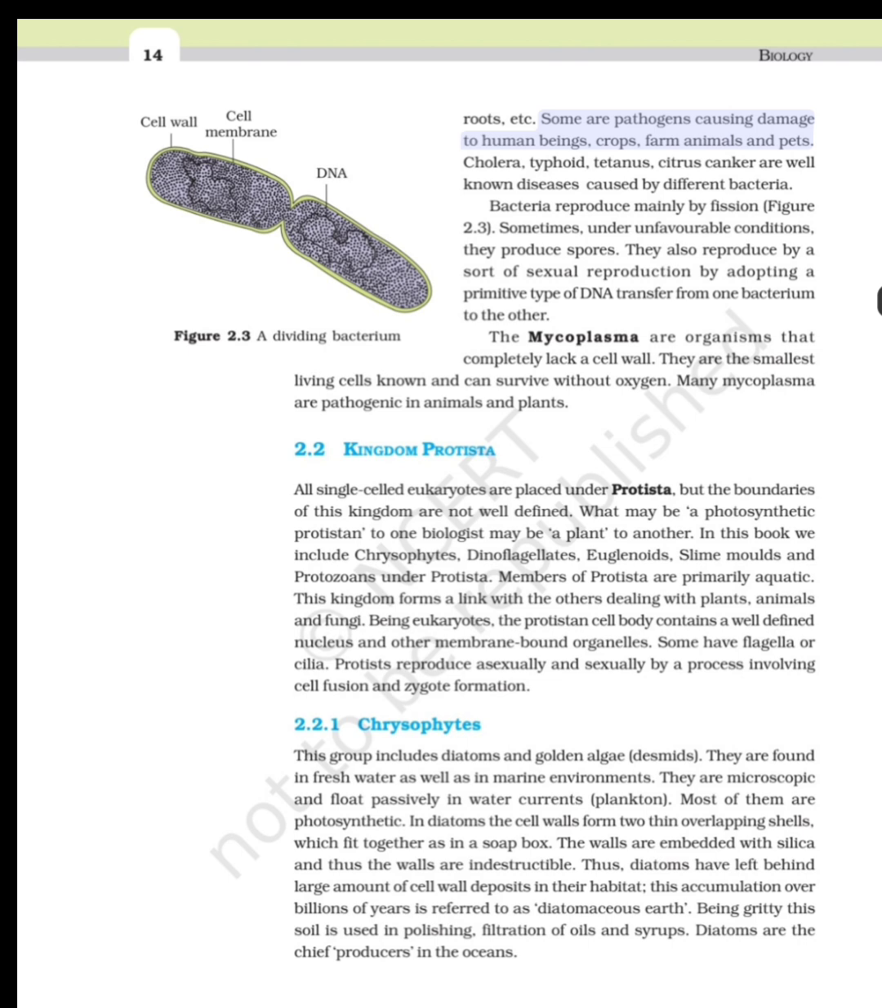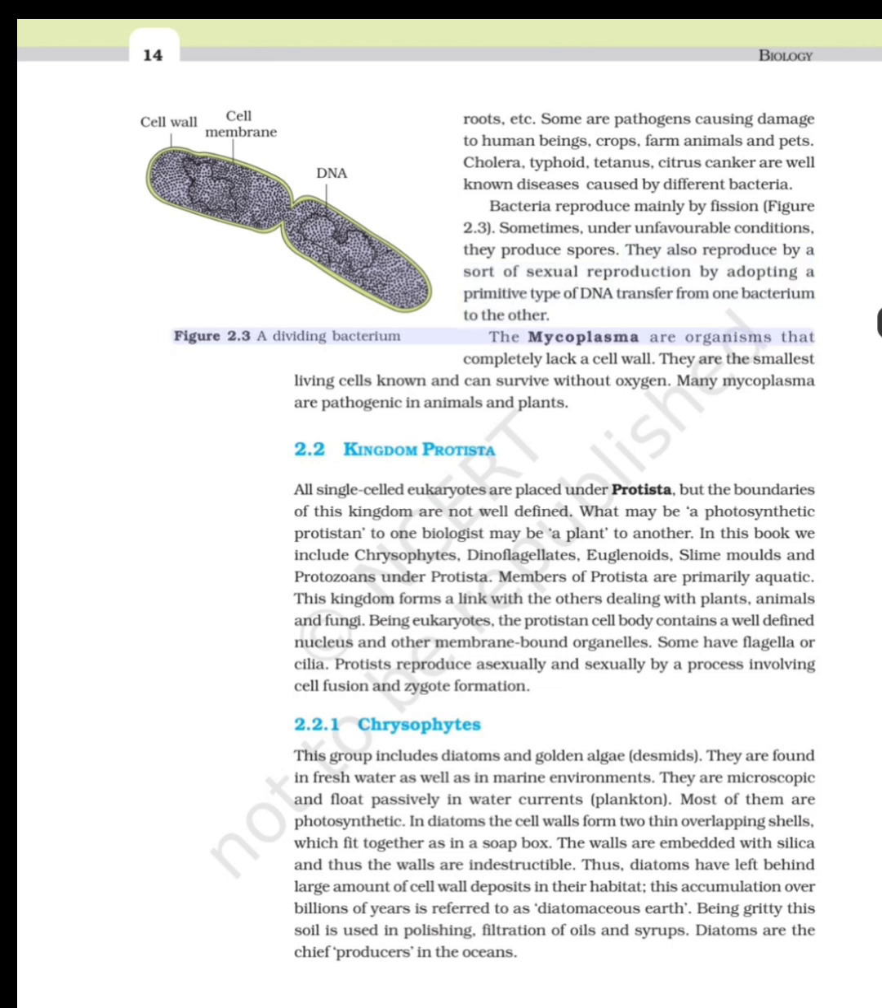Some are pathogens causing damage to human beings, crops, farm animals and pets. Cholera, typhoid, tetanus, citrus canker are well-known diseases caused by different bacteria. Bacteria reproduce mainly by fission, figure 2.3. Sometimes, under unfavorable conditions, they produce spores. They also reproduce by a sort of sexual reproduction by adopting a primitive type of DNA transfer from one bacterium to the other. Figure 2.3a.